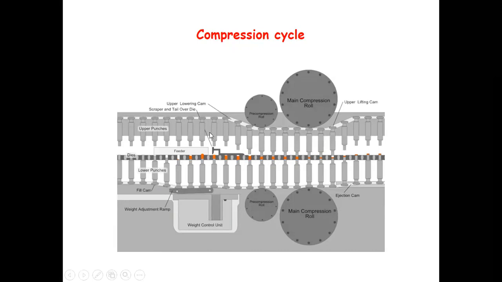Then the upper punches, role of the upper punches is to provide the pre-compression as well as compression pressure to compress the tablet. And here are the cam tracks which are guiding the movement of the upper punches as well as the lower punches. So lower punches are moving downward, whereas upper punches are as it is. Then when the compression is done, the upper punches are lifted by the upper lifting cam upwards, and at the same time the lower punches are also lifted by the ejection cam to eject the tablet, and in this way tablet is compressed.